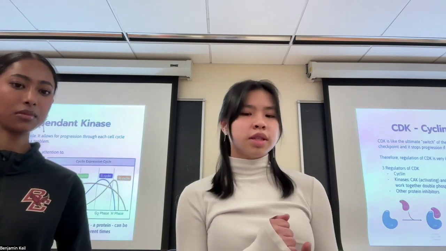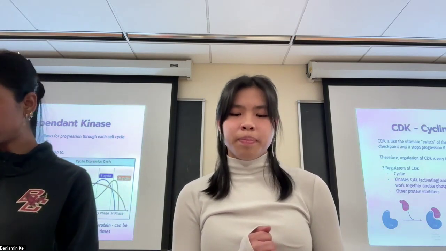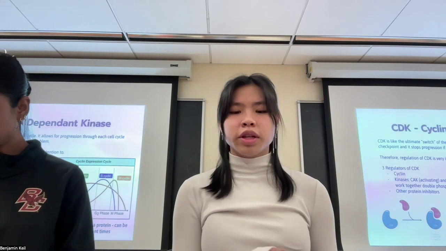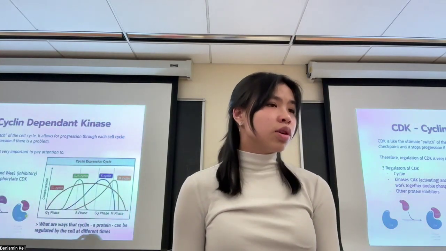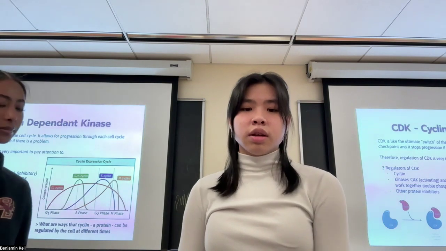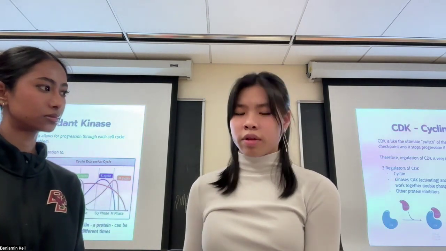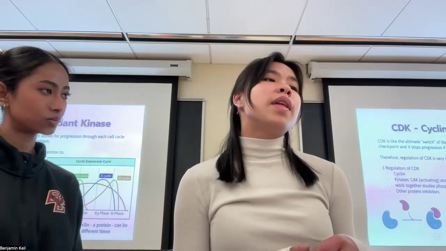So CDK binds to cyclin, and that allows it to get phosphorylated and activate its activity. It's also regulated by 2 kinases, CAK, which is cyclin activating kinase, right? That one phosphorylates CDK so that it can go and phosphorylate other things. And then there's another kinase that phosphorylates CDK, which is WEE1, and that's an inhibitory kinase.